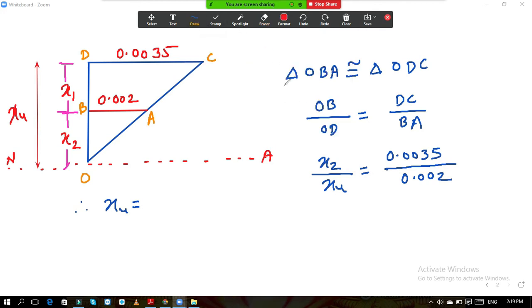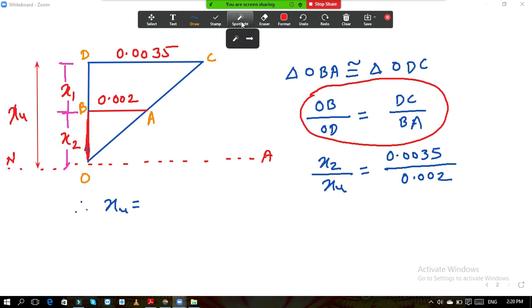See, we have made a small mistake over here. Similar triangles have their sides in proportion. So if you take the ratio of the sides, x2 is the side of the small triangle, divided by xu, the side of the big triangle.